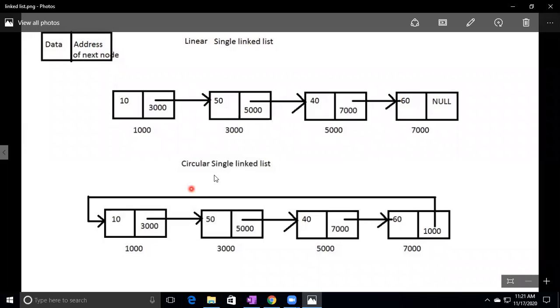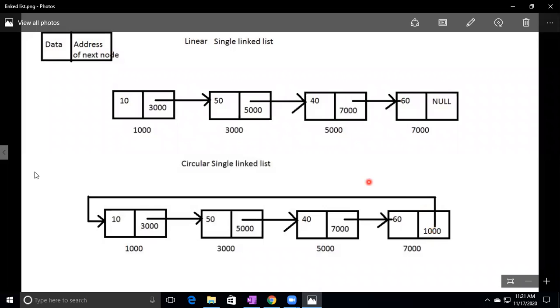In the circular single linked list, it holds data and the address of the next node. 10 is the data, 3000 is the address of the next node, 50 is the data, 5000 is the address of the next node, 40 is the data, 7000 is the address of the next node, 60 is the data. After this, no node is there. So this is the last node now. This last node holds the first node's address. So what is the first node's address? 1000. So the last node's next value is 1000.